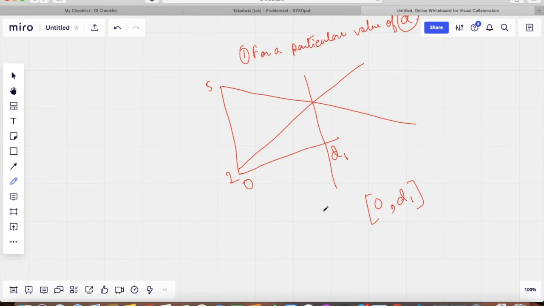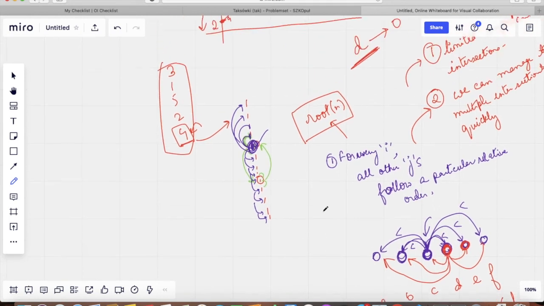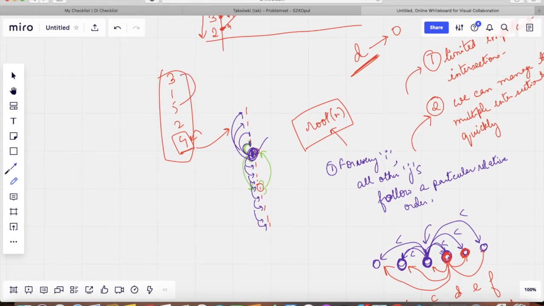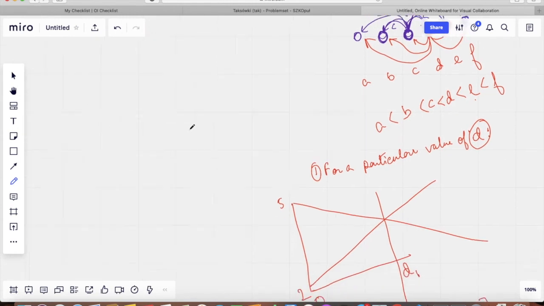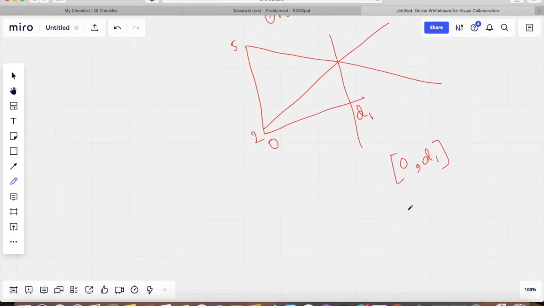And we can do this for every adjacent pair. Note that we are not going to do this for pairs like 3 and 5. We are only going to do this for 3, 1, 1, 5, 5, 2, 2, 4. So if we have n numbers in the list, we have n minus 1 adjacent pairs, and for every one of them we will get a range like this. So some L1 to R1, and it might be that R1 is equal to infinity, and then obviously it would be L1 comma R1 with an open bracket.